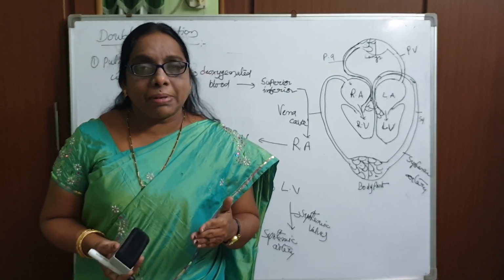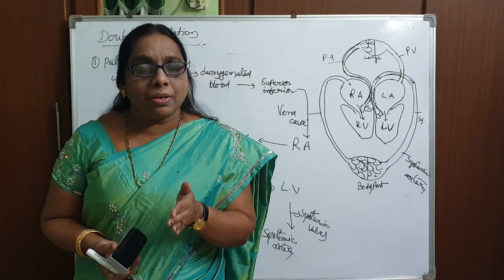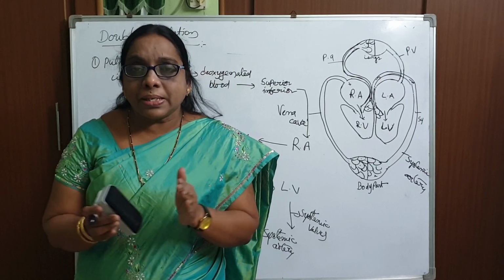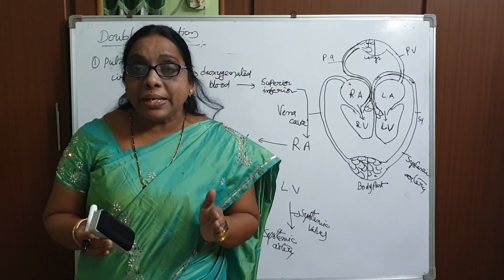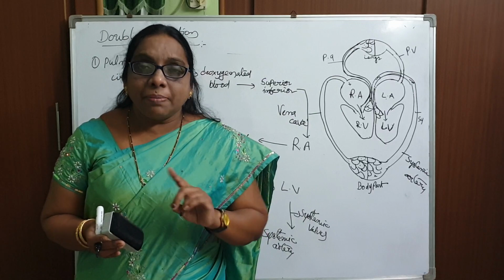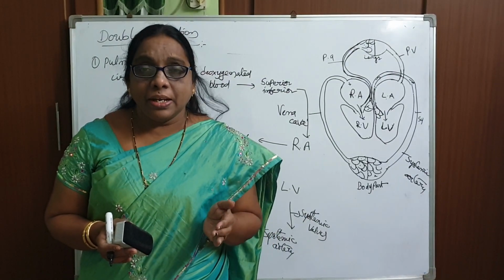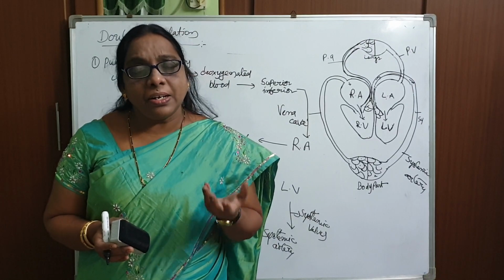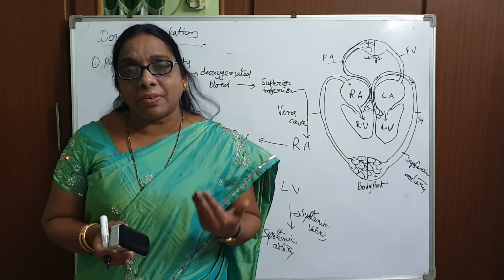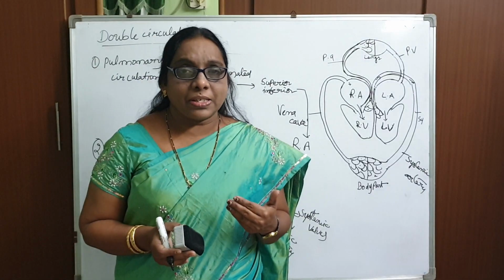Whenever there is a four-chambered heart, as I said already, the chambers are separated by the septum to prevent the mixing of oxygenated blood with deoxygenated blood. It is necessary. The body needs only oxygenated blood to carry out our metabolic activities, not deoxygenated blood.